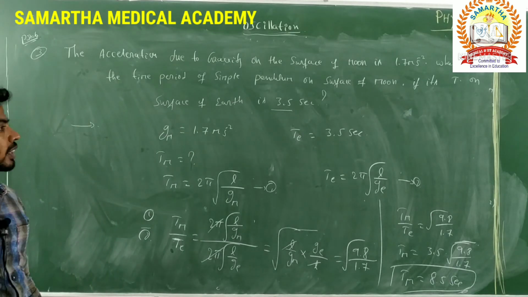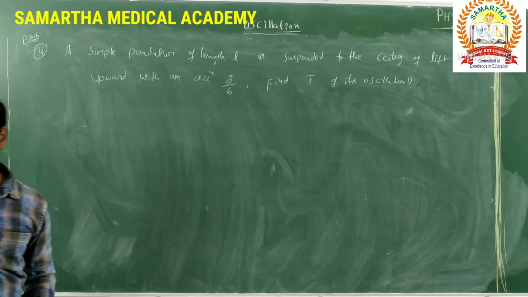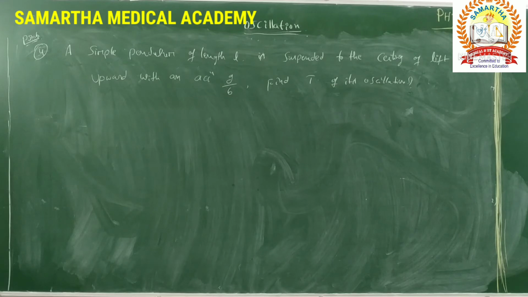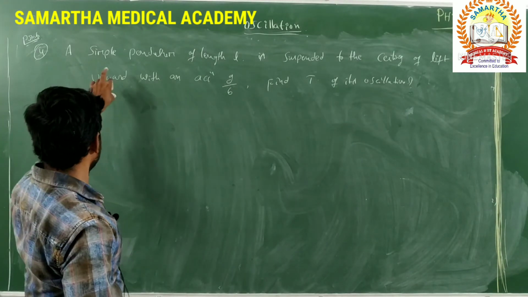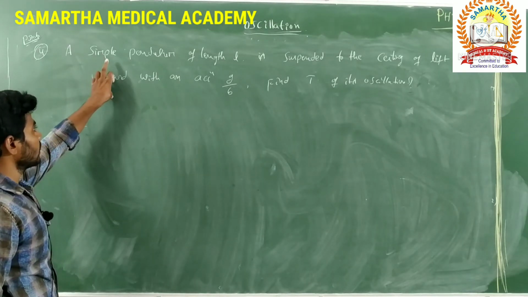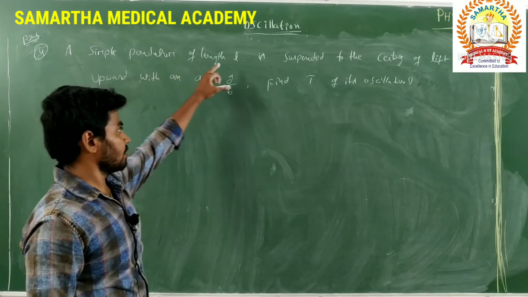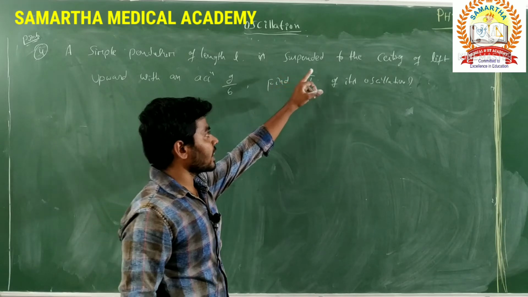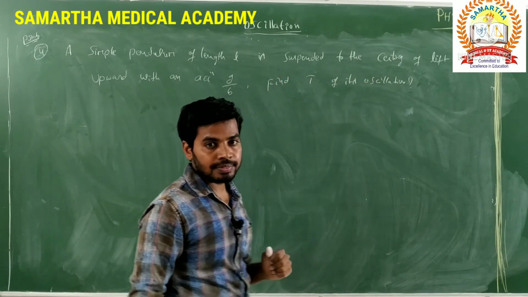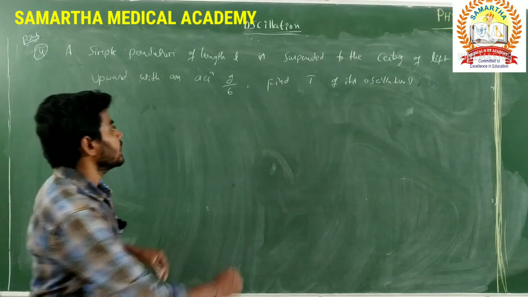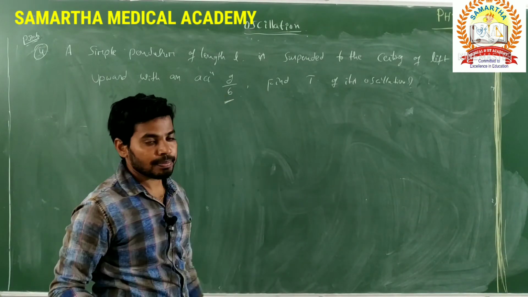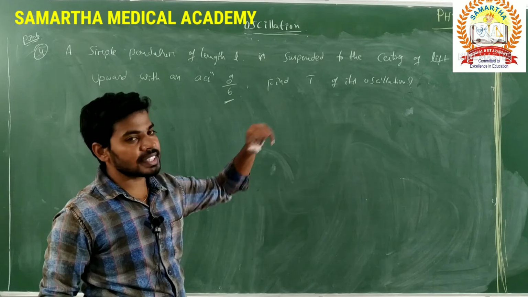Okay, next we go for another problem. Here is the next problem, read the question properly. A simple pendulum of length L is suspended from the ceiling of a lift moving upward with an acceleration G by 6. Find the time period of its oscillation.